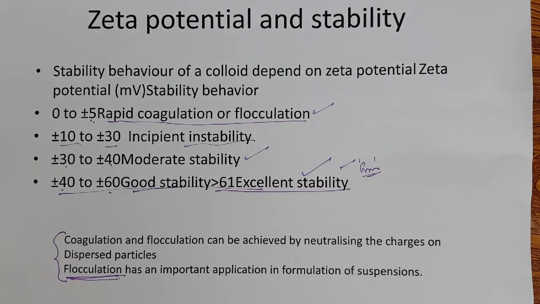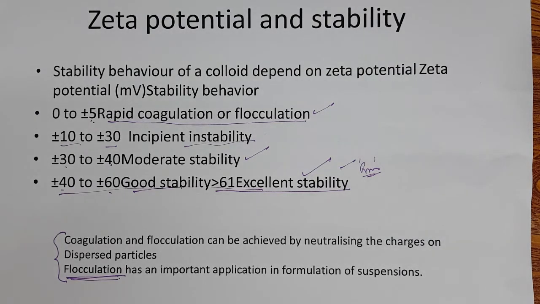Those cakes are very, very difficult to redisperse. So in a suspension we should have adequate charge, at the same time sufficient polymeric emulsifier or polymer protection, and we have to combine the formulation in a way that the particles don't settle at all.